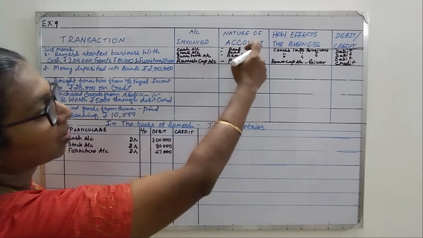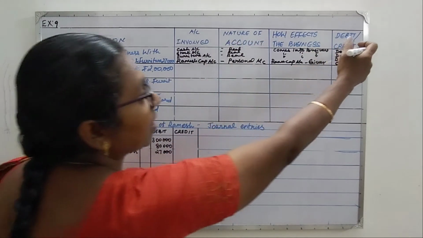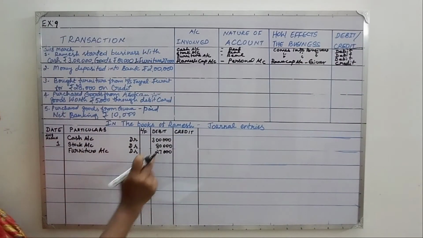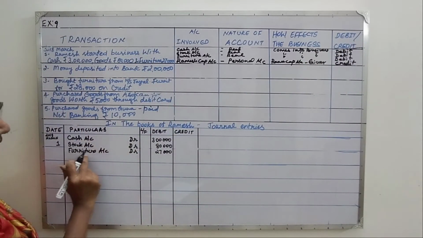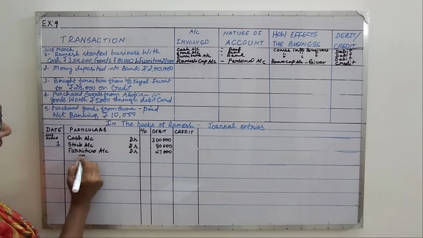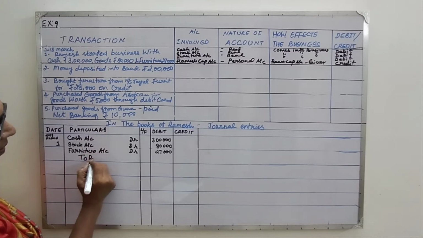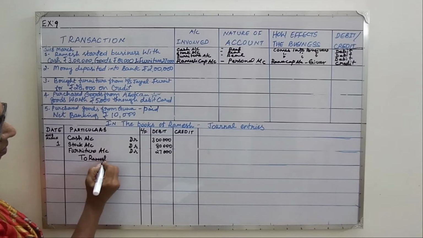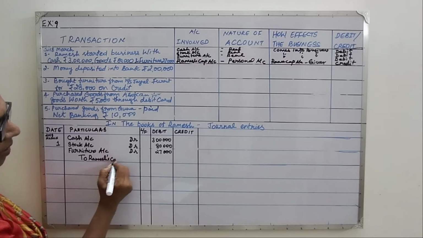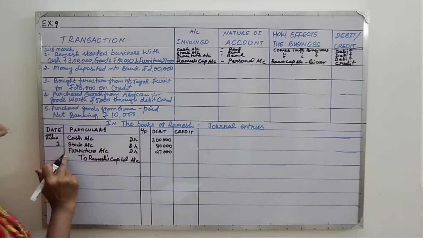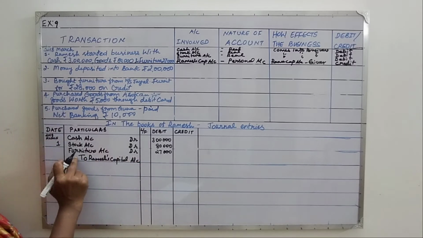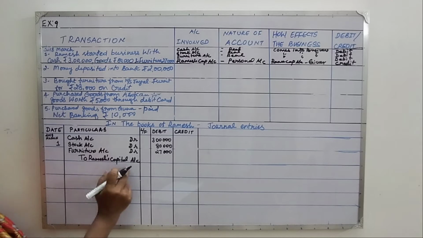We saw these are real accounts, and all these accounts must be debited. So we have debited. To this line here we have to give credit, so to whose capital account? To Ramesh capital account. You leave some space from the date column and then write To Ramesh capital account.